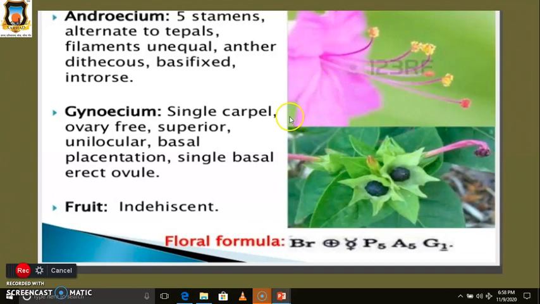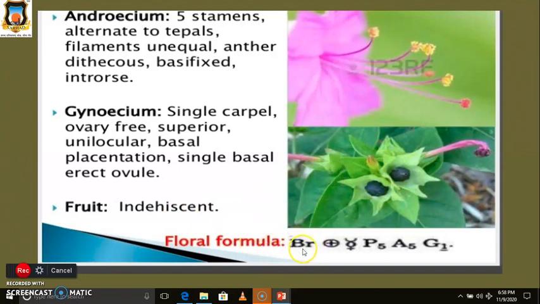The ovary is free, meaning apocarpous, and superior, the arrangement of the ovary again being hypogynous. Then the fruit is an indehiscent type of fruit.